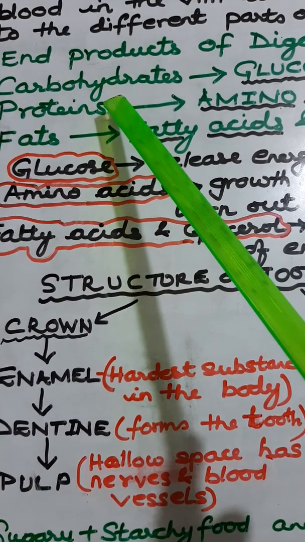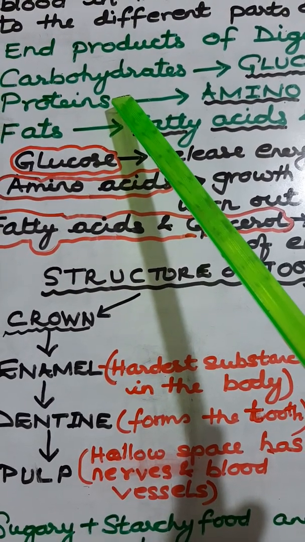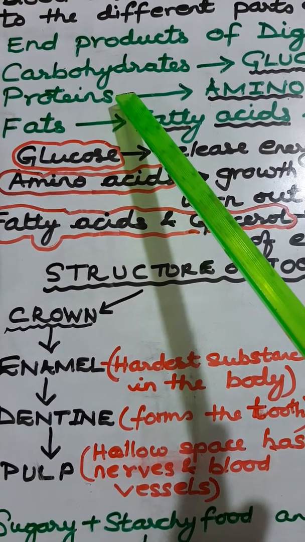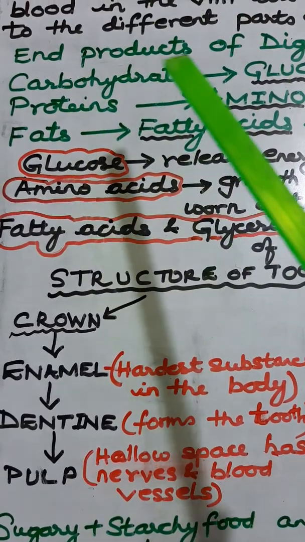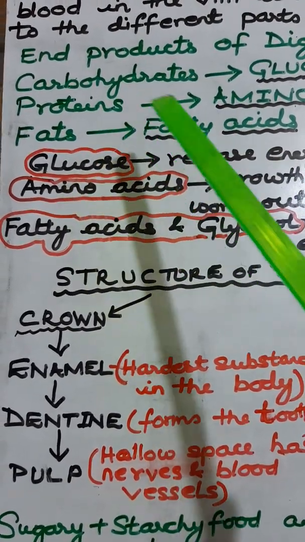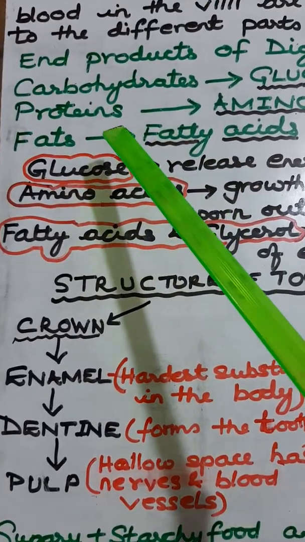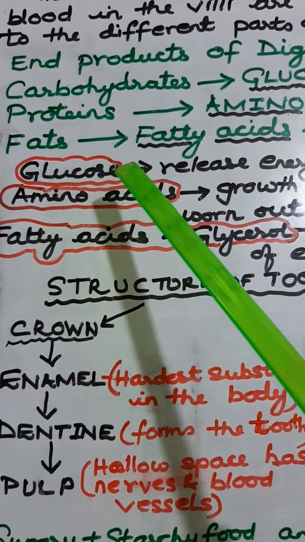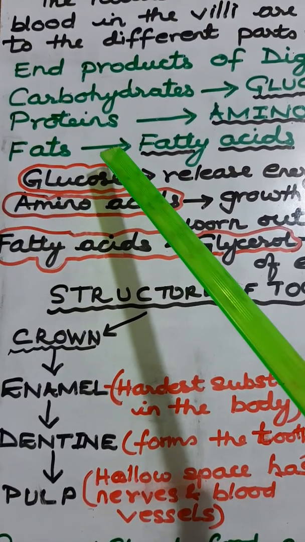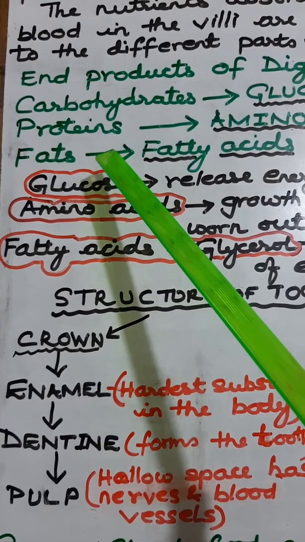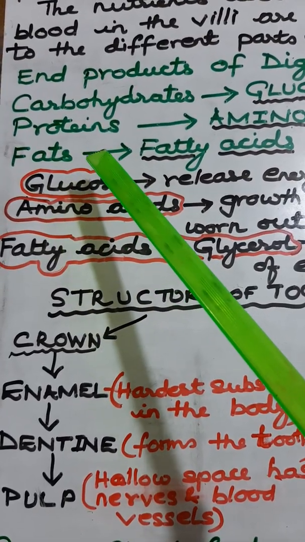Then there are different things, cheese. All these come under proteins. And then you have the fats: butter, ghee. Yes, even the meat and all that, they come under fats also.